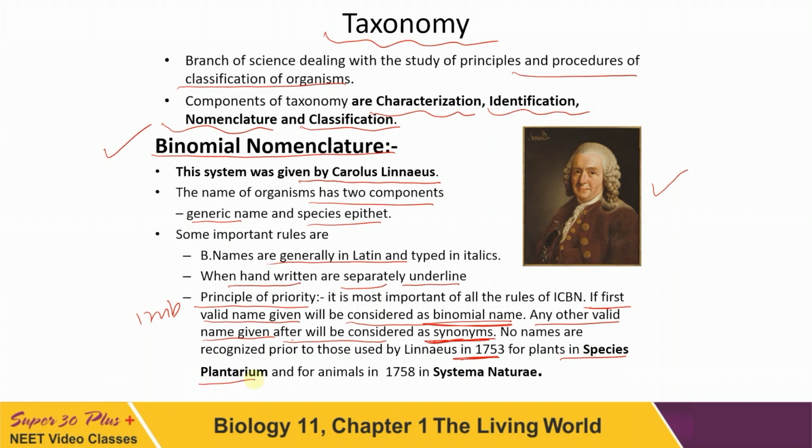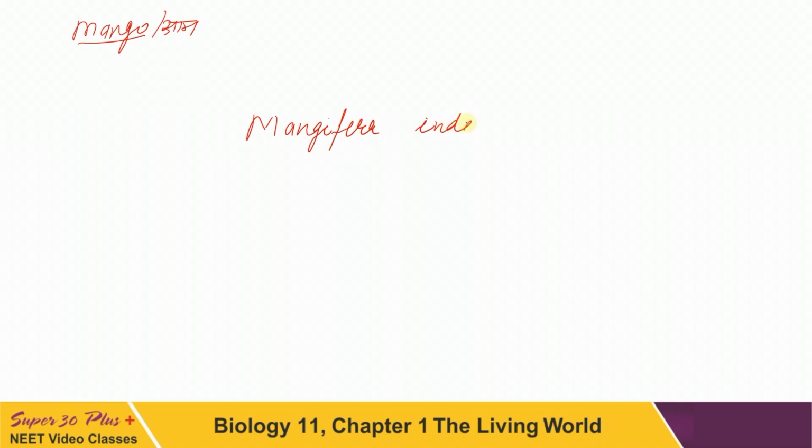Similarly, in case of animals, no name of the animals will be given before 1758, and that was described in Systema Naturae. Now let us see an example of giving a binomial name. Let this one be mango. In Hindi we call it aam. The generic name and specific name of this will be Mangifera and indica. We have to underline these separately, right?